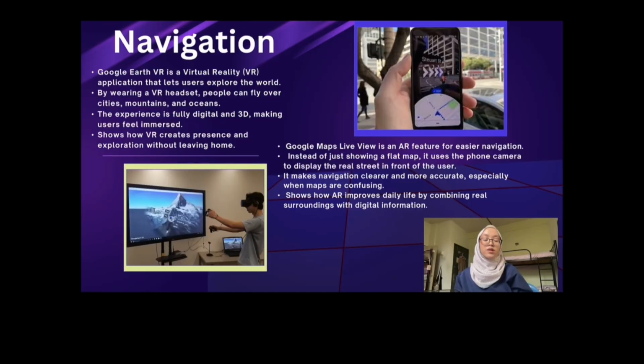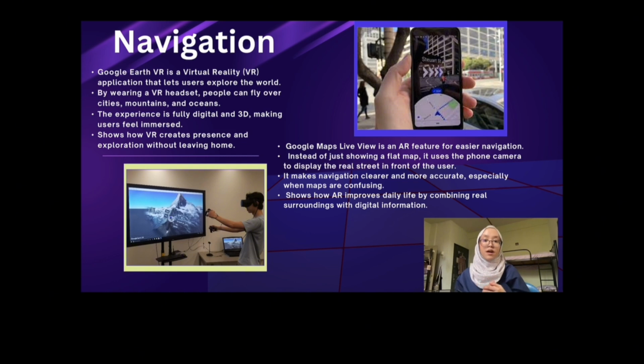For navigation, Google Maps Live View is an AR feature that helps people navigate more easily. It uses the smartphone camera to display the real street in front of the user. This makes the navigation more accurate and easier to understand. Google Maps Live View shows how AR can enhance daily life by combining real surroundings with digital information.